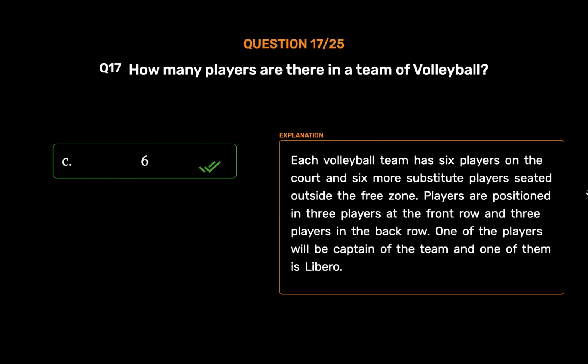6. Each volleyball team has 6 players on the court and 6 more substitute players seated outside the free zone. Players are positioned in 3 players at the front row and 3 players in the back row.